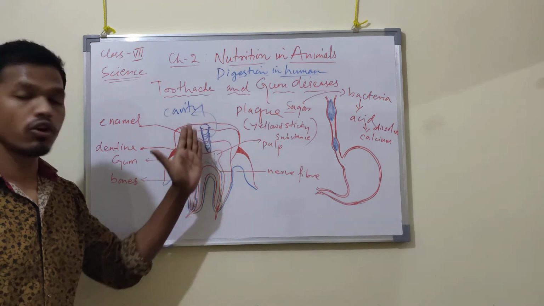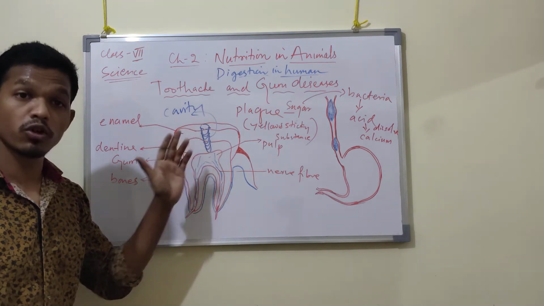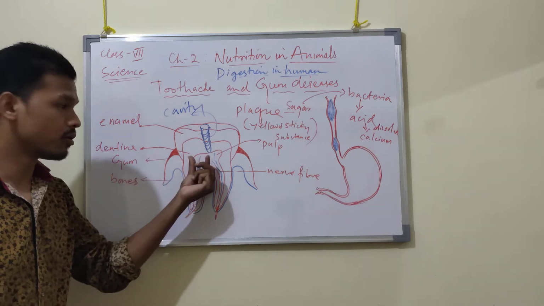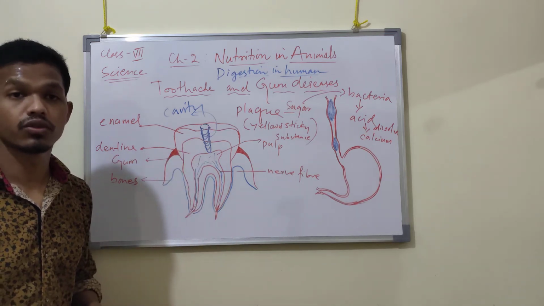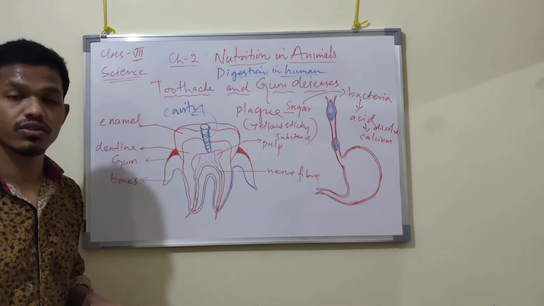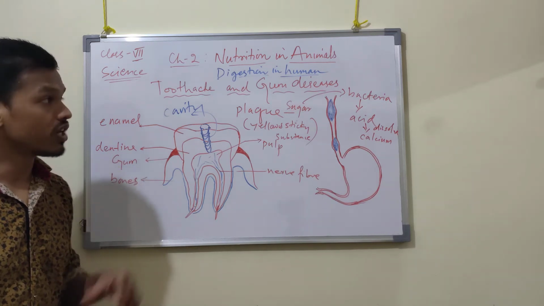These bacteria not only make cavities, but also damage your gum, and the teeth will become loose and even fall out. Got it now? So you need to get rid of toothache and gum disease. You need to brush regularly, twice a day at least. Got it now? So next we will study